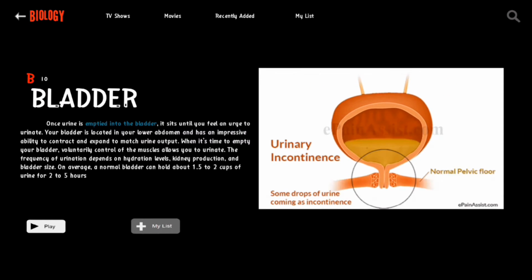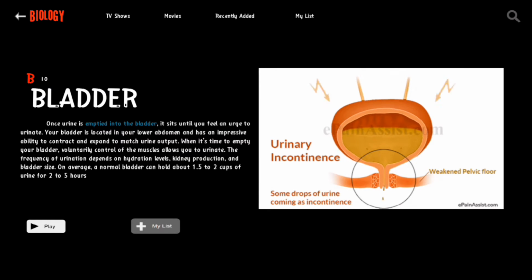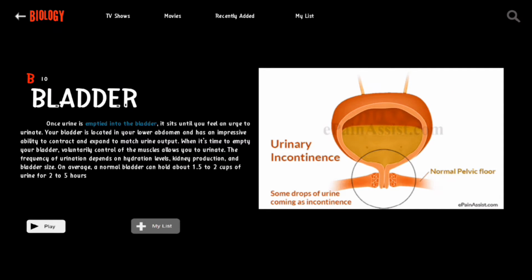The frequency of urination depends on hydration level, kidney production, and bladder size. On average, a normal bladder can hold about 1.5 to 2 cups of urine for 2 to 5 hours. The bladder is a triangle-shaped, hollow organ located in the lower abdomen. The bladder walls relax and expand to store urine, and contract and flatten to empty urine through the urethra.